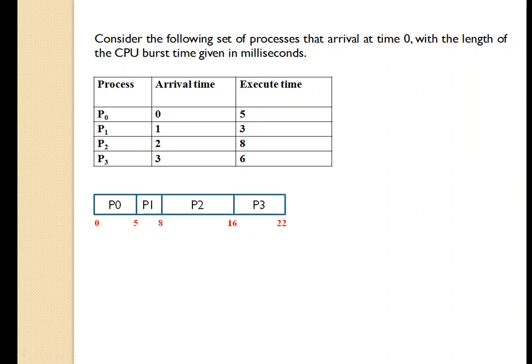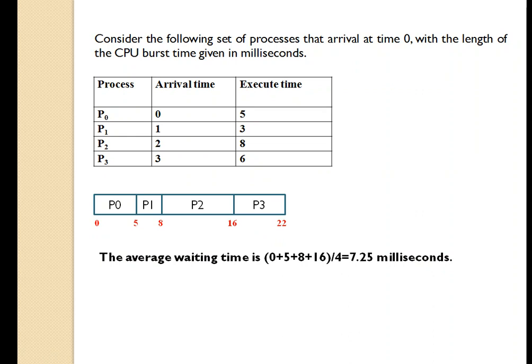It will terminate. Next, P2 will be given for execution. P2 requires 8 milliseconds. So this 8 plus 8 is equal to 16. At the 16th millisecond, P3 will be given for execution, which requires 6 milliseconds. So 16 plus 6 is equal to 22.